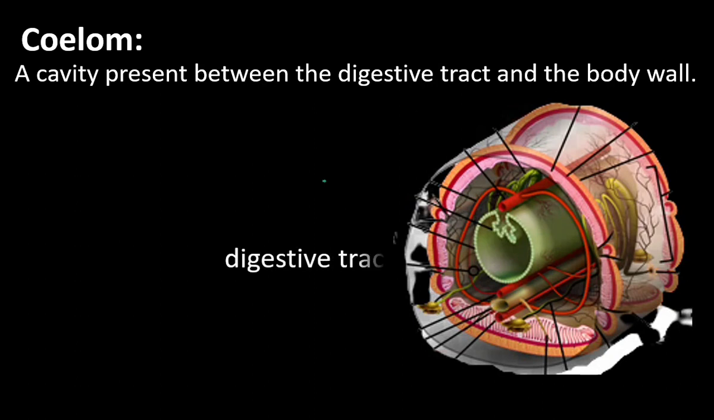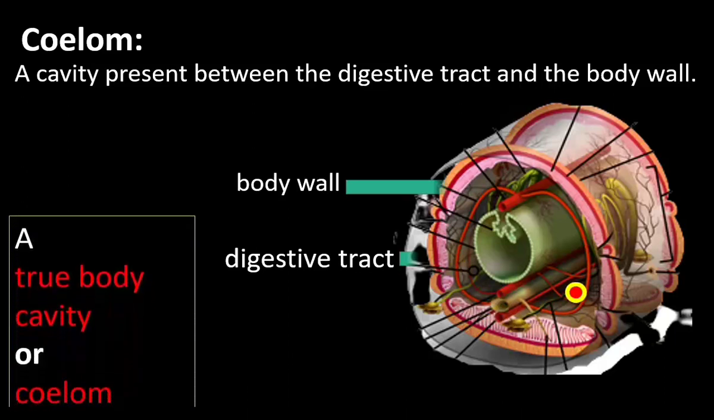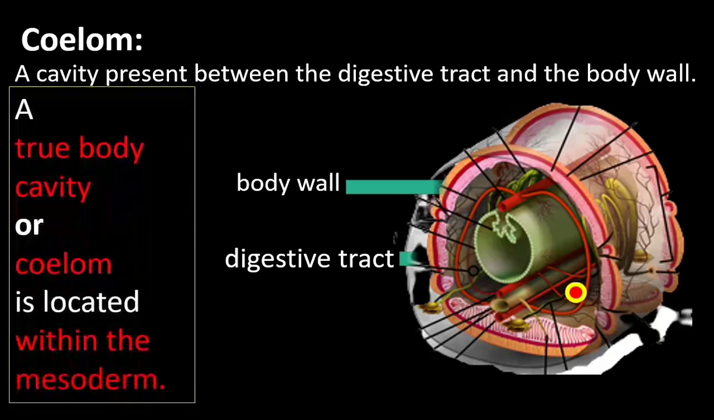Here there is central digestive tract, that is endoderm, and outer body wall, ectoderm. In between two there is mesoderm. Inside the mesoderm there is body cavity. This cavity is present between body wall and digestive tract. This cavity or coelom is filled with fluid. A true body cavity or coelom is located within the mesoderm.